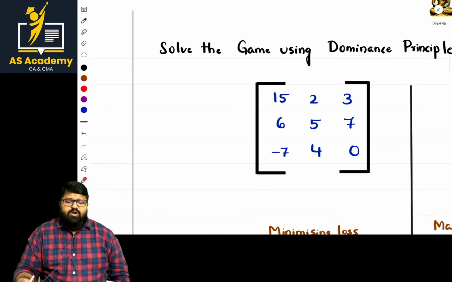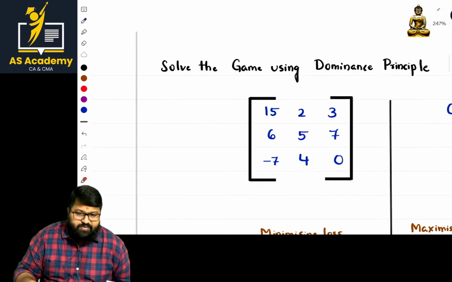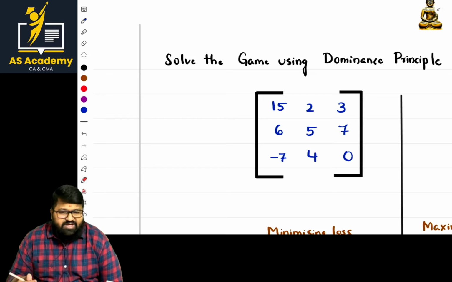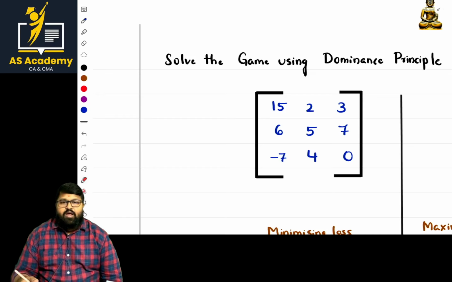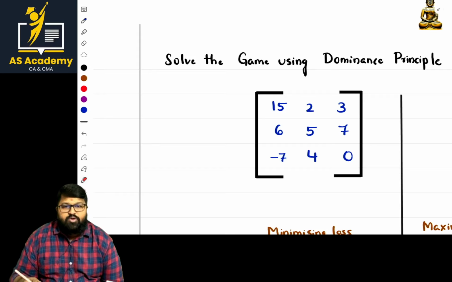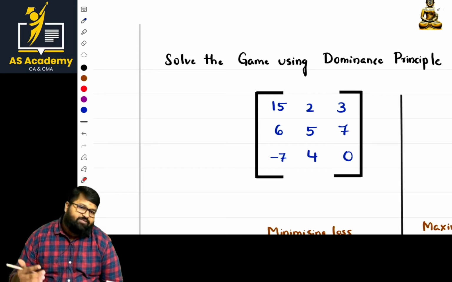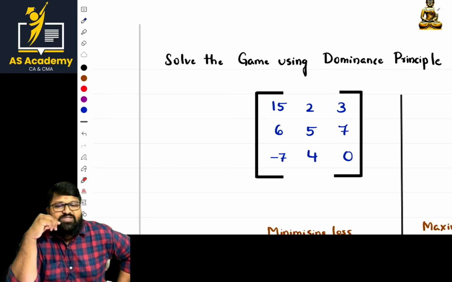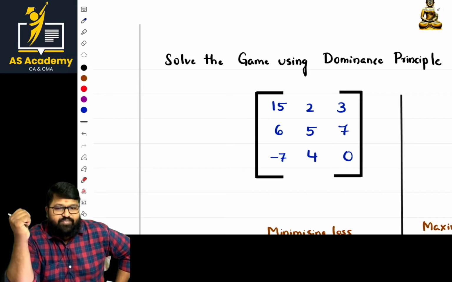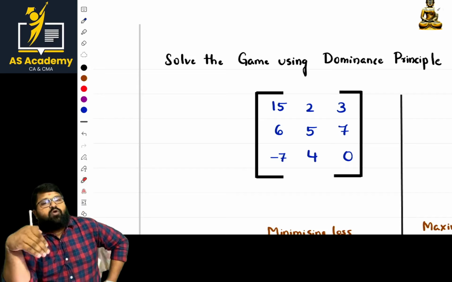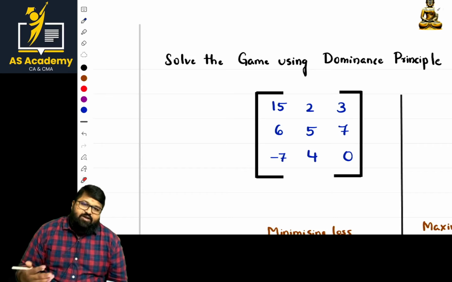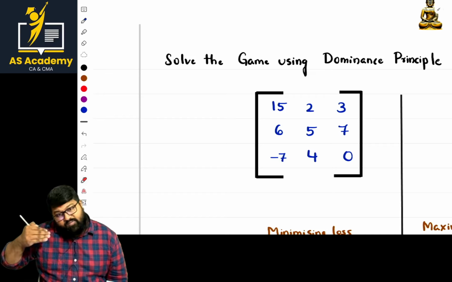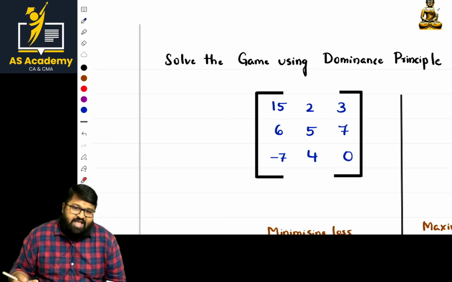Sir, solve the game using the dominance principle. So basically, when it is a 2 by 2 matrix, we go with the odds method. But if it is more than 2 by 2, we go with the dominance rule. In the dominance rule, what is the basic step? We try to eliminate the unnecessary rows and columns. Then we get the 2 by 2 matrix. Then we go to the saddle point. If the saddle point is not reached, then we go for the odds method. Am I clear?